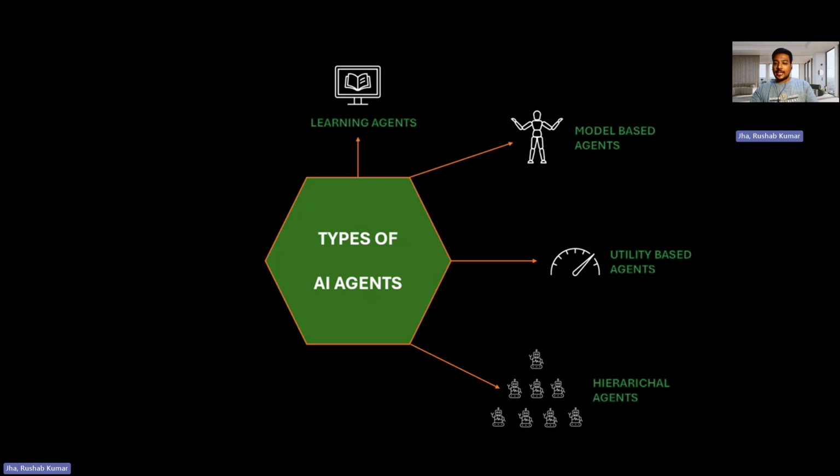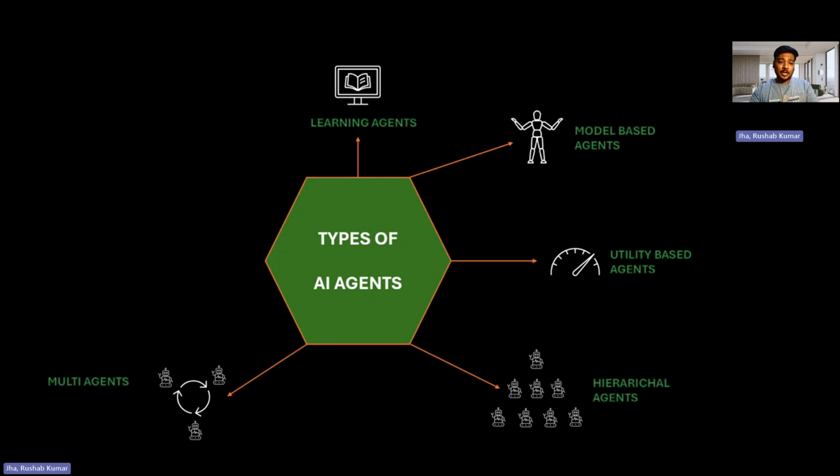Similarly, then there's a hierarchical agent. A hierarchical agent works in a manner just like a company. For example, the topmost part is the company CEO, who does the strategizing and the planning part of things. Then the middle layer comes, where the decision making happens, and the bottommost layer is where the execution happens. So a hierarchical agent works in steps so that the agent can divide the task effectively and do everything in a periodical and at the same time methodical fashion.